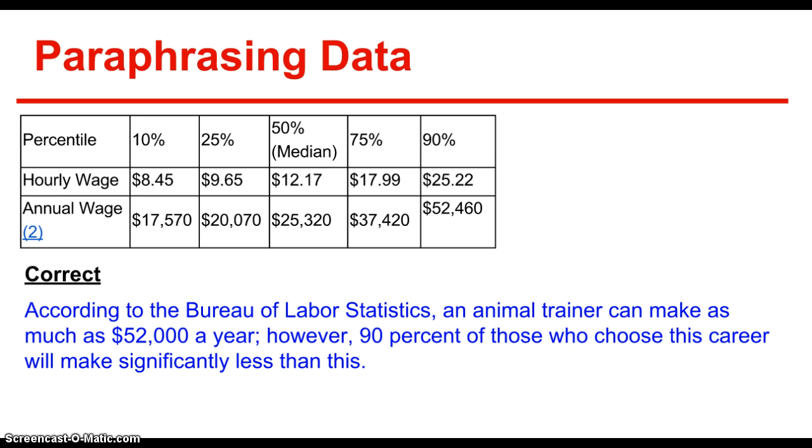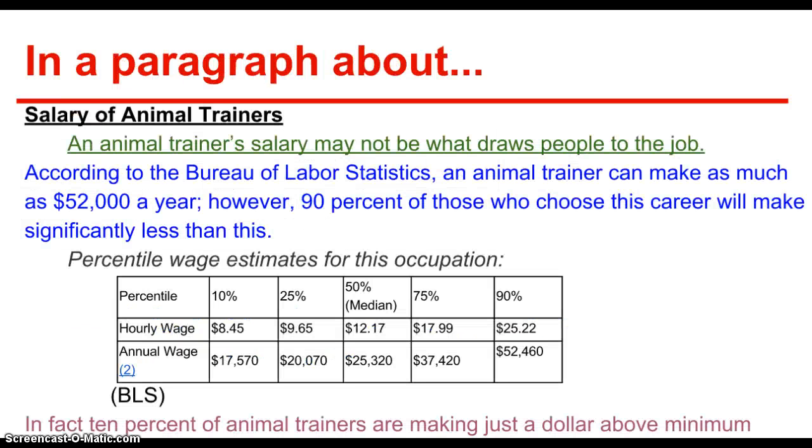Well, according to the Bureau of Labor Statistics, an animal trainer can make as much as $52,000 a year. However, 90% of those who choose this career will make significantly less than this. Now you have looked at that chart and you've given me a new way to see that, and that's what I'm looking for. How do I put that into a paragraph? Well, again, you're going to start with your topic sentence, and then you're going to add your paraphrase, which I just copied and pasted in here.